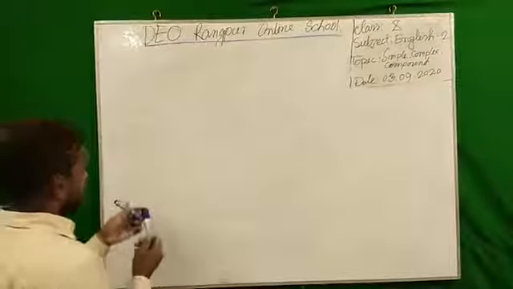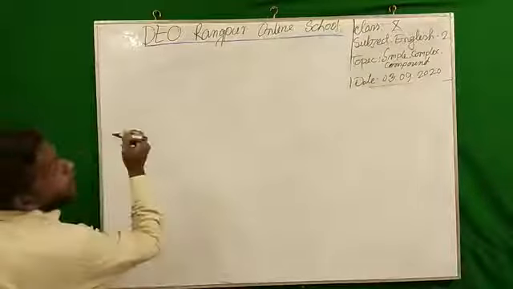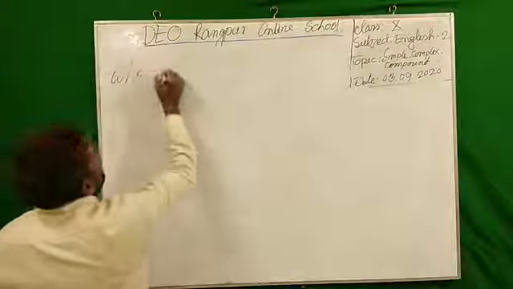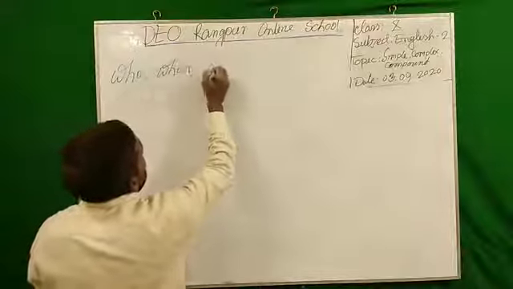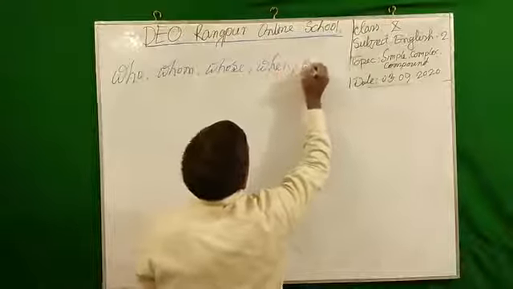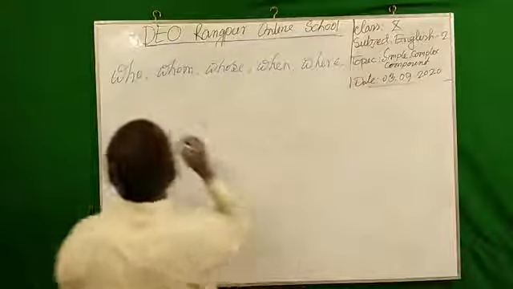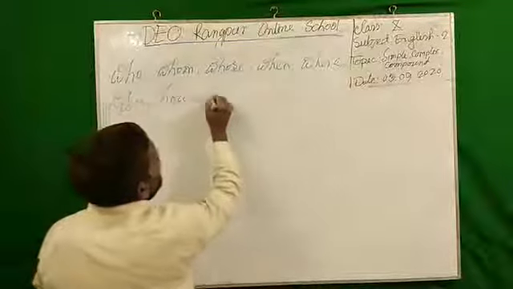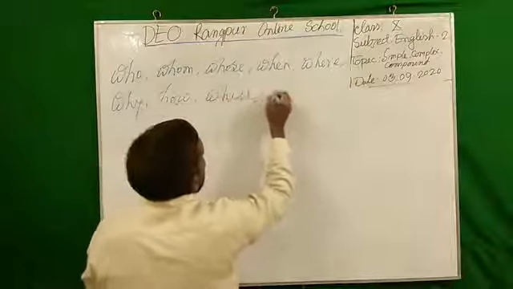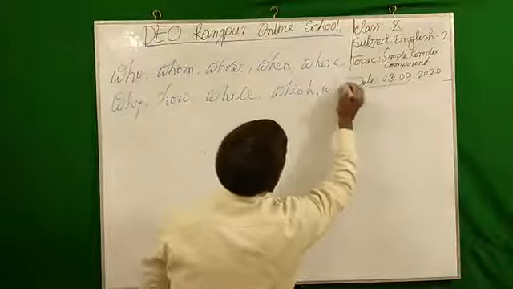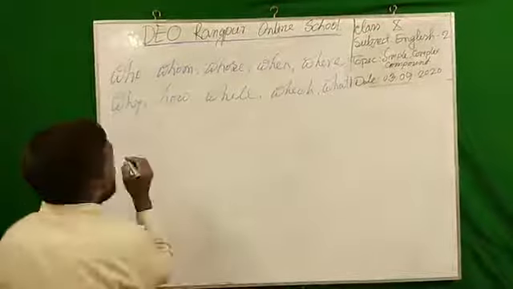So dear students, I am going to write down some clause markers, and you will write them down: who, whom, whose, when, where, why, how, which, what. Write with me because our time is very limited.